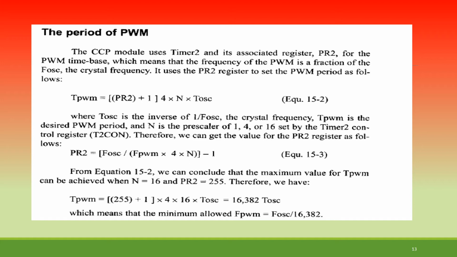The maximum value for T PWM can be achieved when N is equal to 16, that is the scaling value, and PR2 is equal to 255. So T PWM is equal to (255 + 1) × 4 × 16 × T oscillator, where we are loading PR2 with the maximum value 255. So it is 16384 T oscillator, which means the minimum allowed frequency of PWM is F oscillator divided by 16384. That is the scaling value.